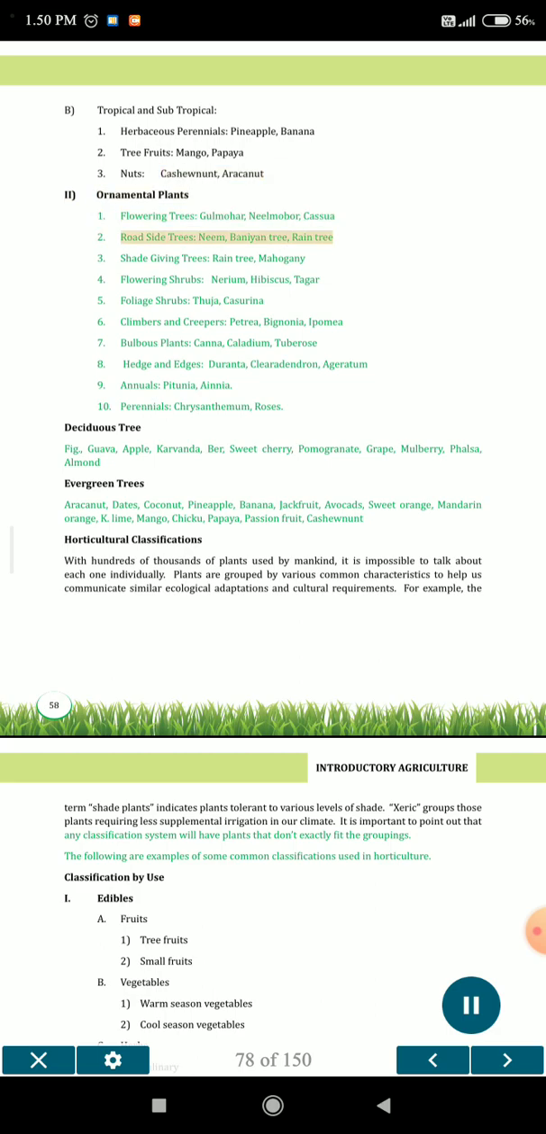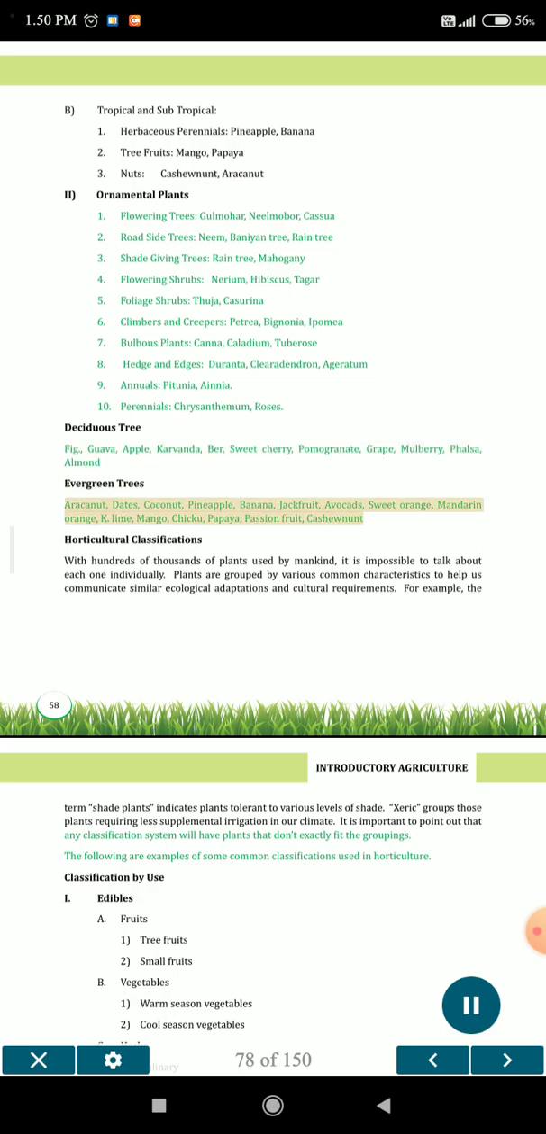2. Roadside trees: neem, banyan tree, rain tree. 3. Shade-giving trees: rain tree, mahogany. 4. Flowering shrubs: nerium, hibiscus, tagar. 5. Foliage shrubs: thuja, casuarina. 6. Climbers and creepers: petrea, bignonia, ipomoea. 7. Bulbous plants: canna, caladium, tuberose. 8. Hedges and edges: duranta, clerodendron, ageratum. 9. Annuals: petunia, zinnia. 10. Perennials: chrysanthemum, roses. Deciduous trees: fig, guava, apple, karonda, ber, sweet cherry, pomegranate, grape, mulberry, falsa, almond.